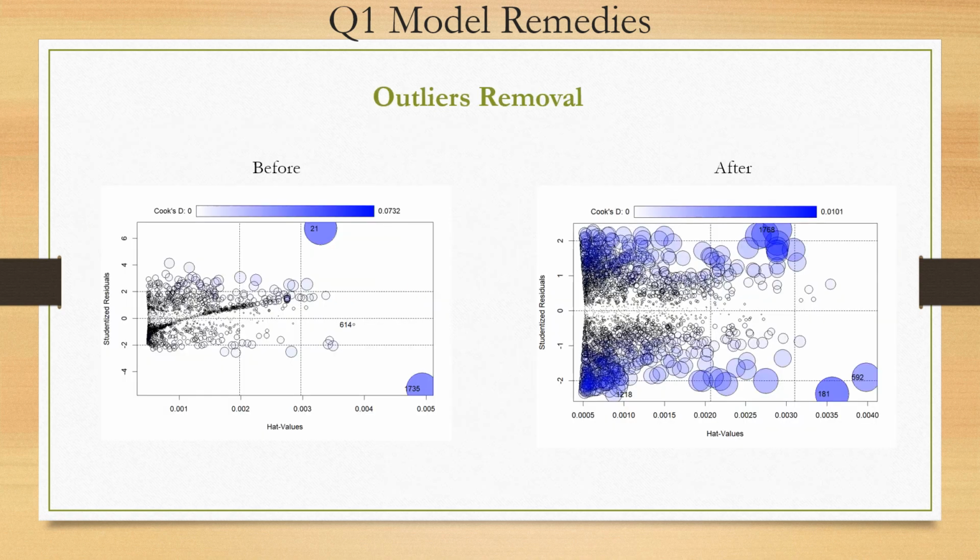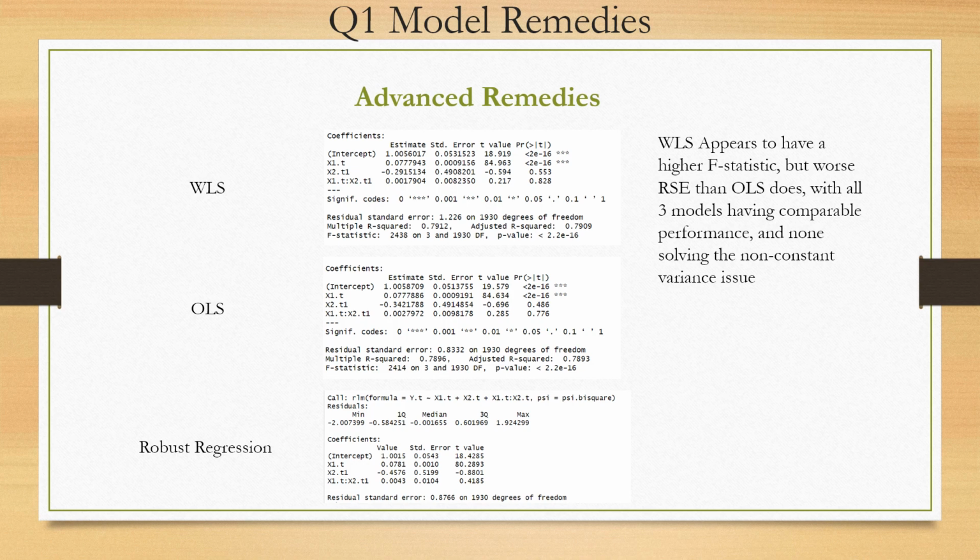We also pruned all of the outliers out of the data set, so you can see before and after there appear to be far fewer outliers, and the data points seem to be much more evenly spread out afterwards. In addition to the simple remedies outlined above, we also tried advanced remedies such as weighted least squares regression and robust regression, in addition to the OLS.